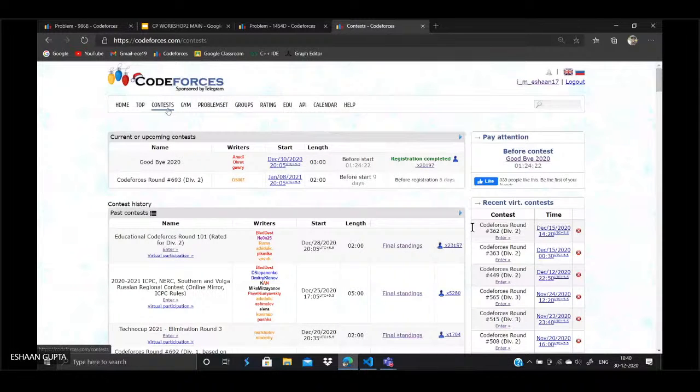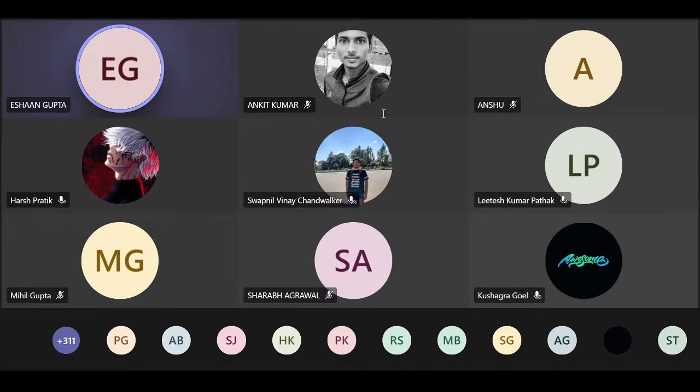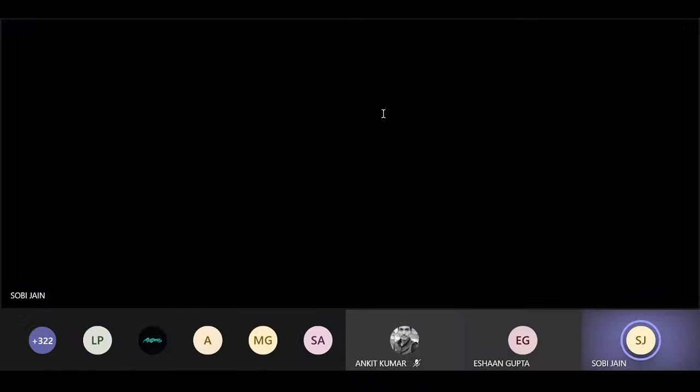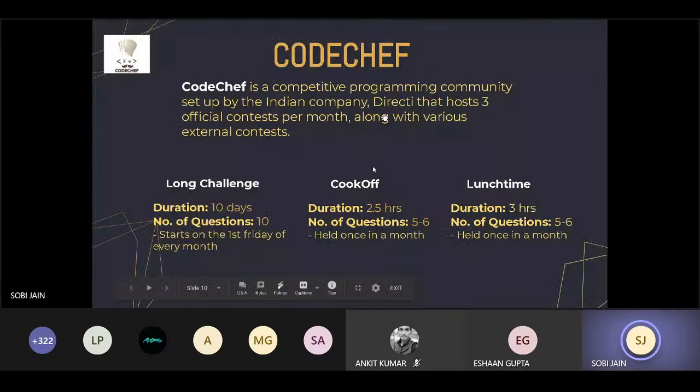And now Sobi is going to tell you about CodeChef. Is my screen visible? Yes, it is.